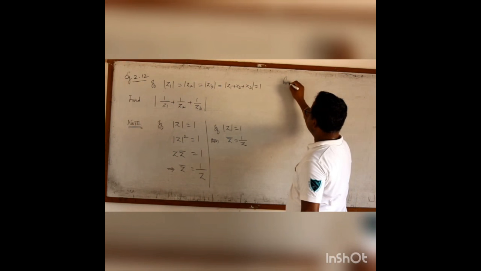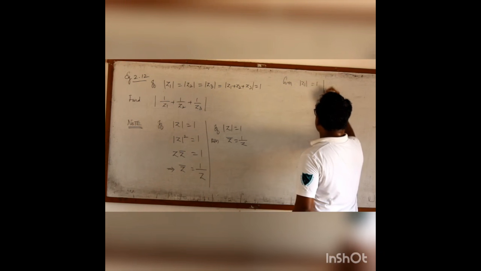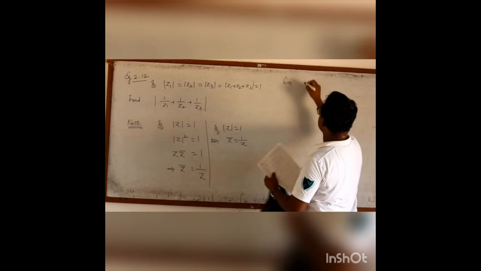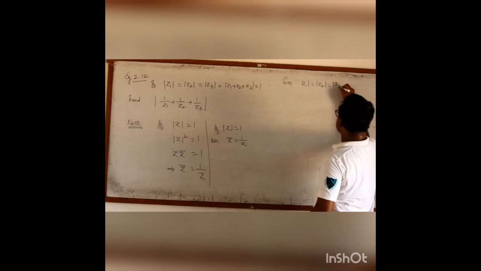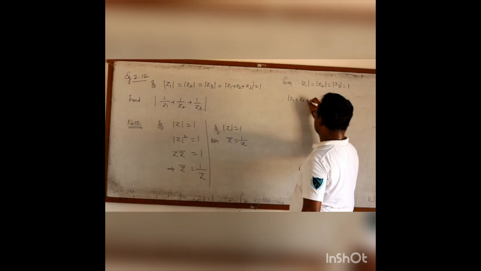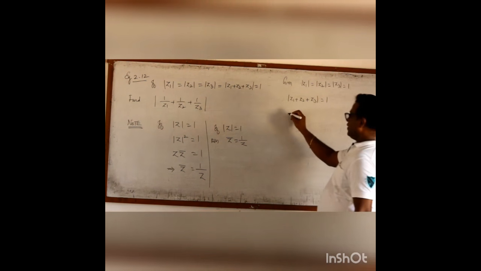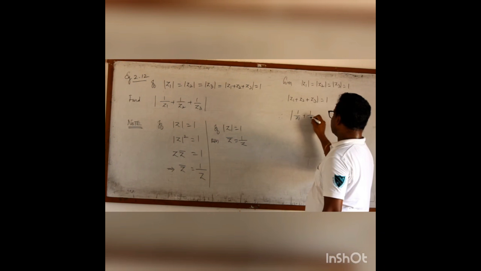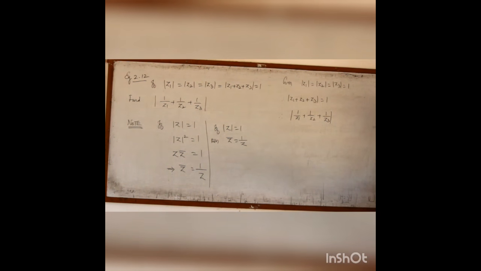Given modulus of Z1 equal to 1, modulus of Z2 equal to 1, modulus of Z3 equal to 1. Now modulus of Z1 plus Z2 plus Z3 is also 1. Now I have to find the modulus of 1 by Z1 plus 1 by Z2 plus 1 by Z3. This I have to find out.